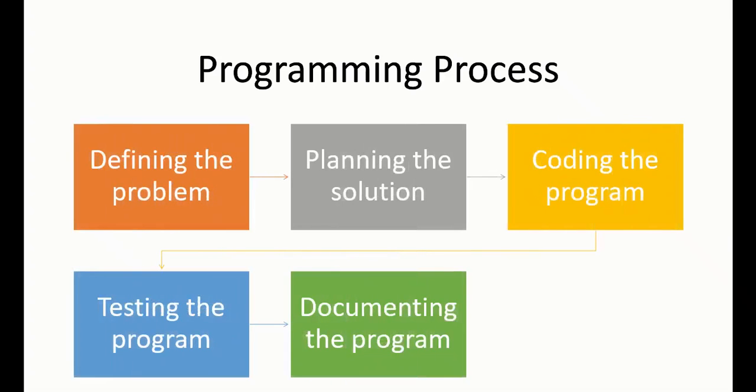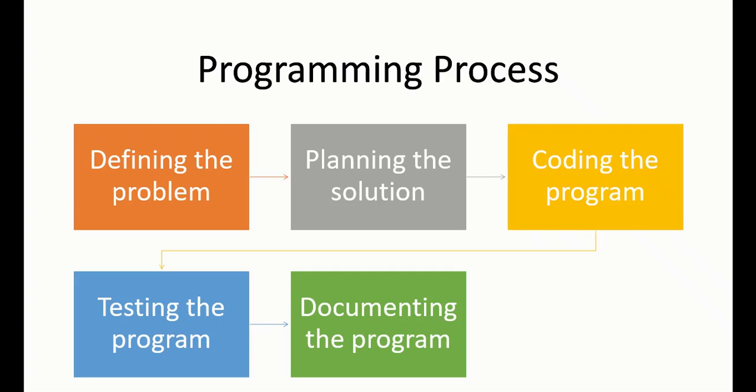So now let's talk about the computer programming process. How does programming work? There are 5 main pillars. First of all, we need to define the problem, meaning what kind of problem we have. After that, we need to plan the solution, and after that we have to code the program.